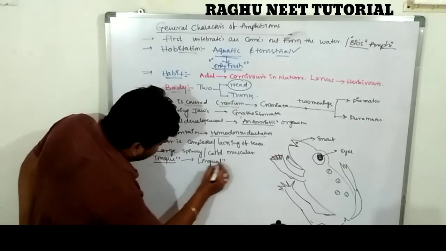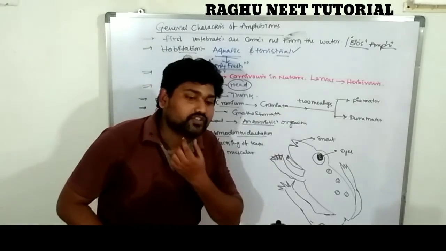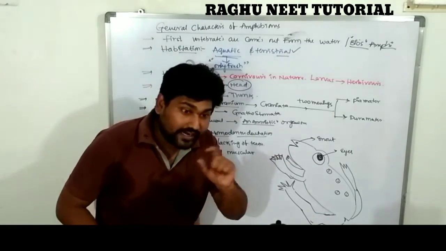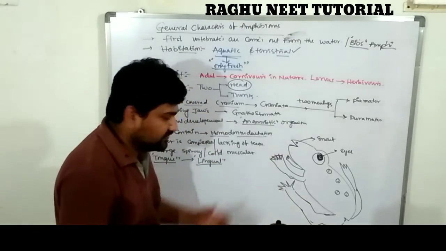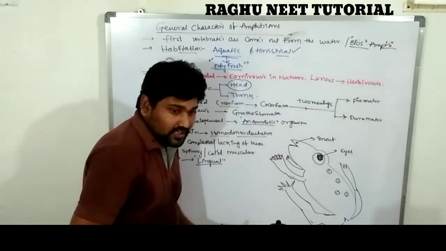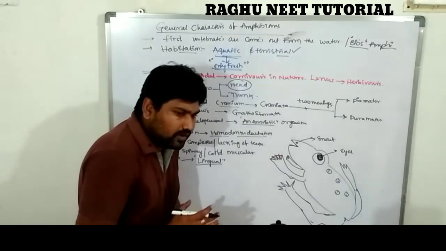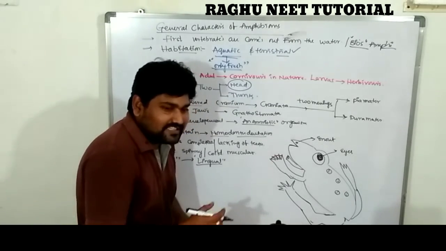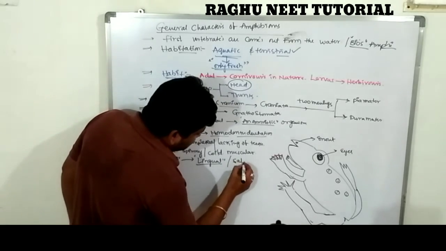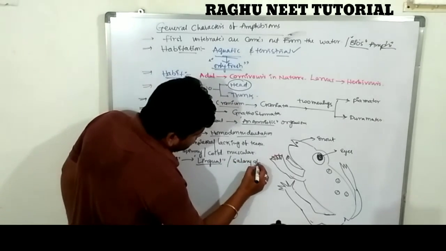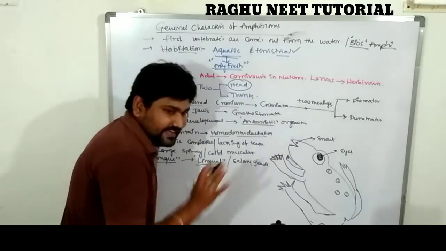The tongue is placed in the hyoid region of the amphibia. So this is the information about the buccal cavity, which also contains paired salivary glands.